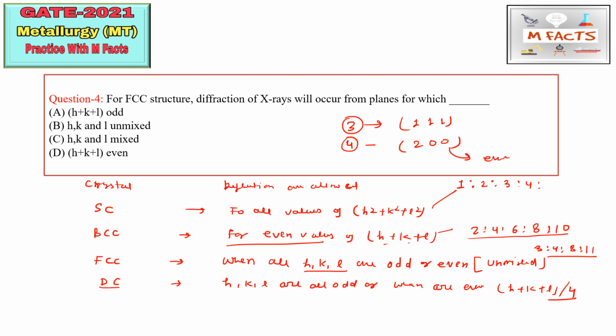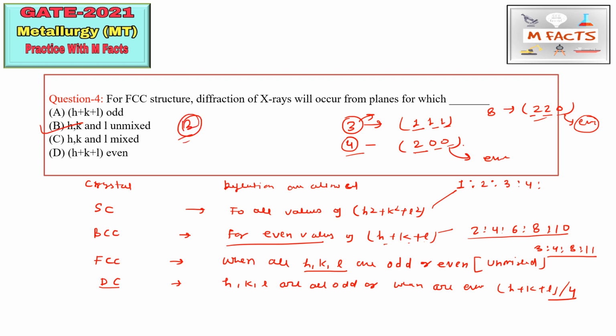So for the FCC structure, this is 3, 4, 8: for 3, HKL are all odd; for 4, this 2, 0, 0, all are even; for 8, you can see 2, 2, 0, all are even. So this is the condition. For FCC crystal structure, the values of HKL are unmixed. So here option B is correct.